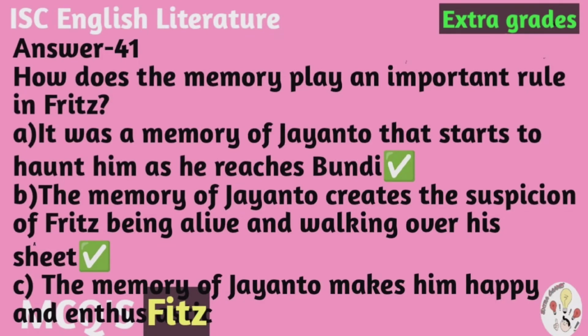So over here the correct options are A, that is, it was the memory of Jayanto that starts to haunt him as he reaches Bundi. Then B is also a correct option, that is, the memory of Jayanto creates the suspicion of Fritz being alive and walking over his sheet.